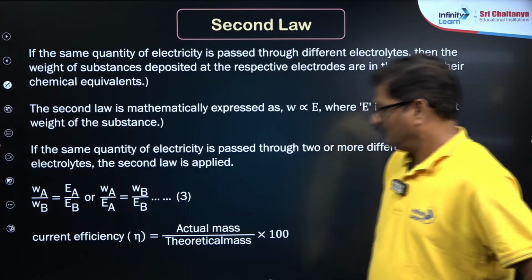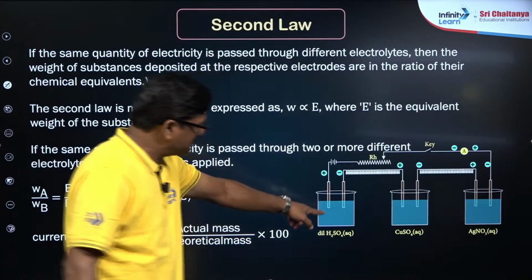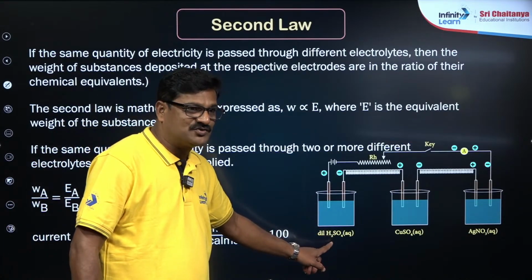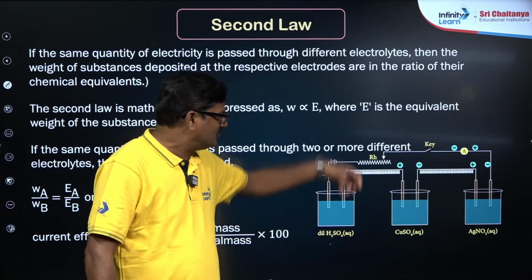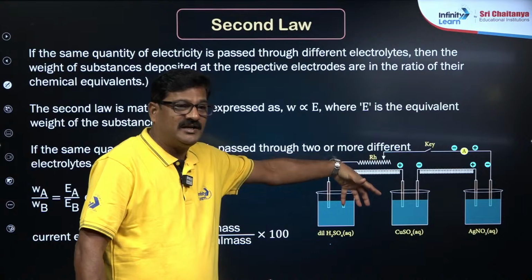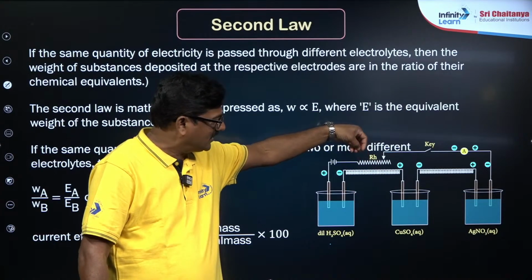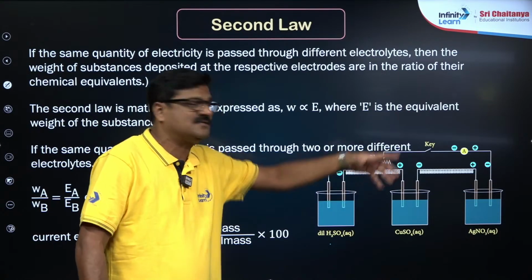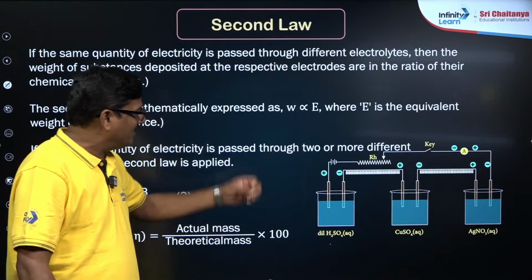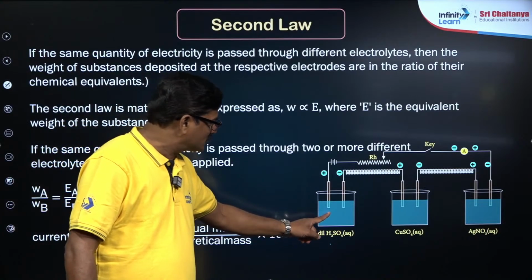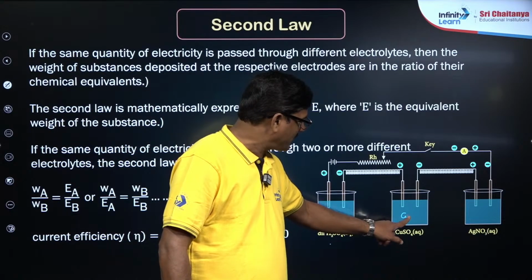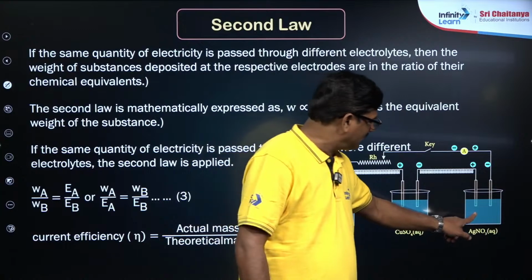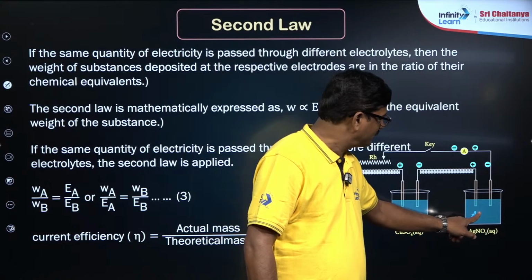Talking about the second law. What is the second law? You just see the picture here. You take dilute H2SO4, dilute copper sulfate, dilute silver nitrate. When an equal quantity of electricity is passed through the series of electrodes, hydrogen is going to be deposited here, copper is deposited here, and silver is going to be deposited here.